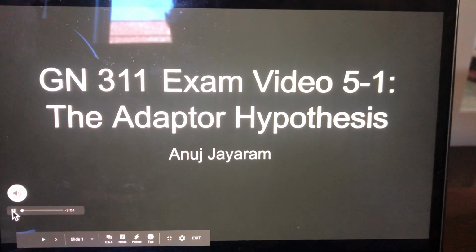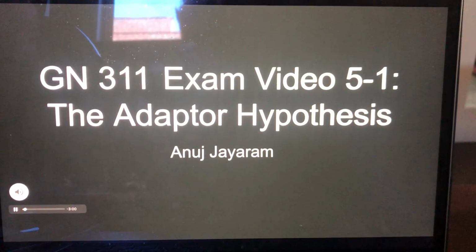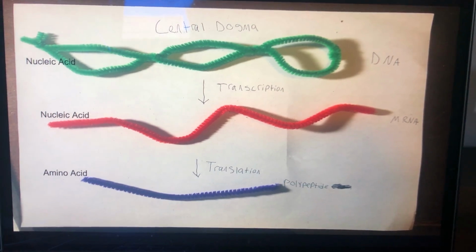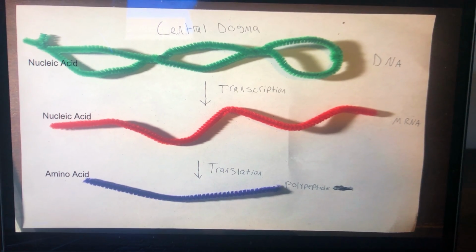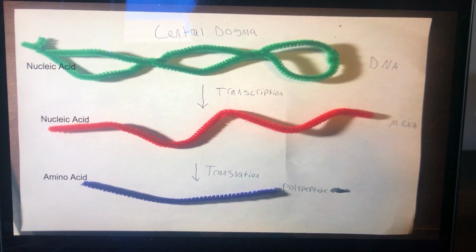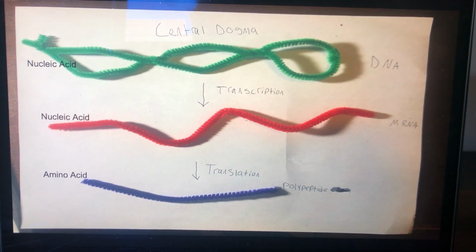In this video, I'll be covering what is known as the adapter hypothesis, proposed by Francis Crick. Before I talk about this hypothesis, it's important to know about the central dogma, the process by which DNA is converted into functional molecules that allow for essential bodily functions to occur. Here we can see how the information carried by DNA nucleic acids is transferred to RNA nucleic acids, and RNA molecules utilize tRNA to transfer its information to produce proteins.